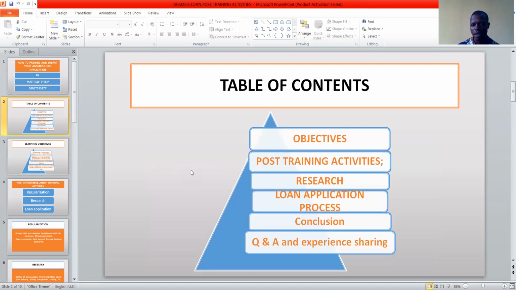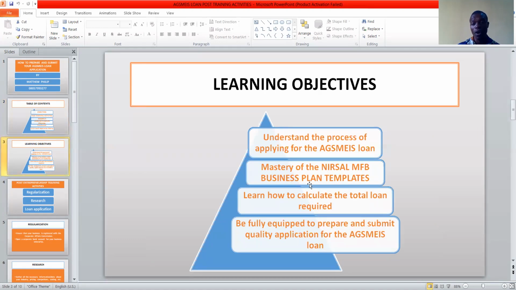The training is over. So the content is: objectives, pursuing activities, research, loan application process, and conclusion. These are what we'll be covering. At the end of the presentation, the participants will be able to understand the process of applying for the Agsmeis loan.